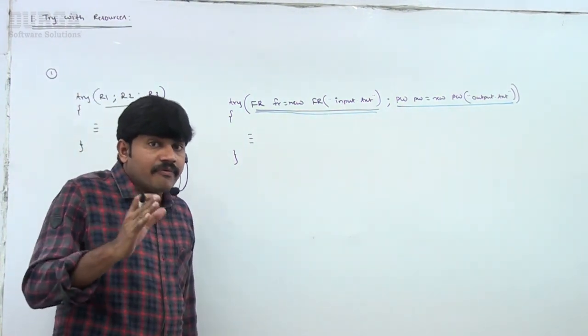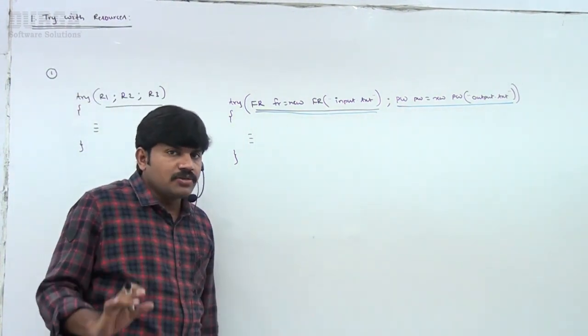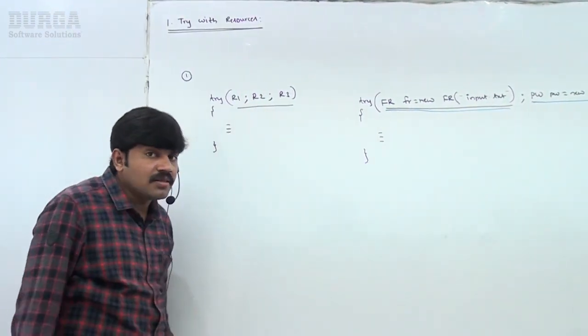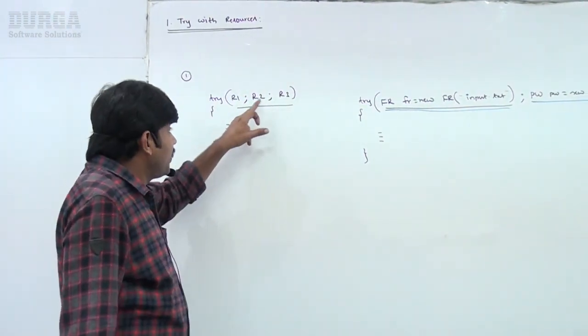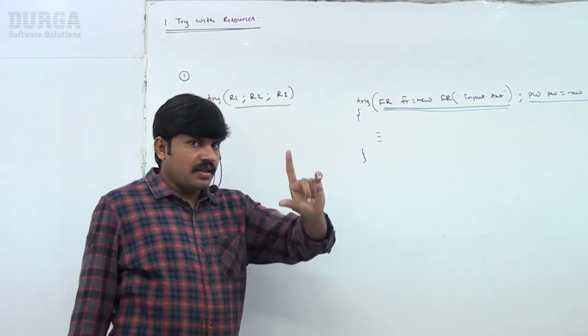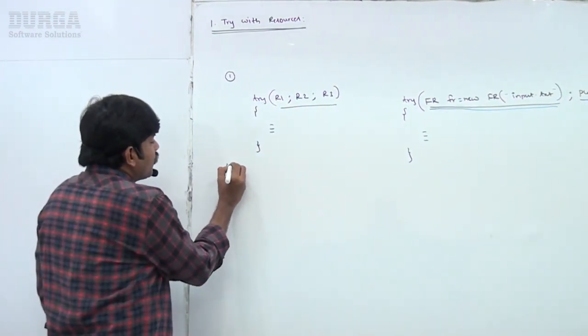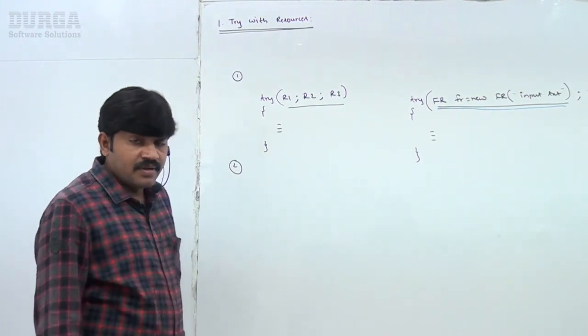So try with resources: how many resources can we take? We can take any number of resources, but all these resources should be separated with semicolon. Clear for all of you? That was conclusion 1.